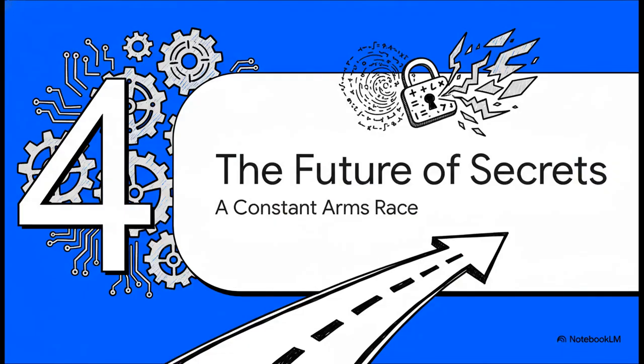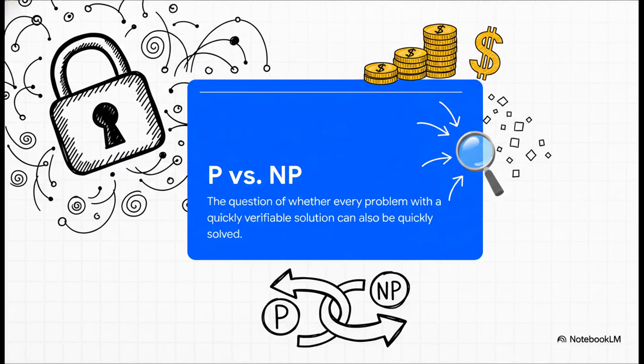So this system seems pretty perfect, right? Unbreakable. But the story doesn't end here. The security of our entire digital world, we're talking our banks, our messages, our very identities, it all rests on a single massive bet that our mathematical one-way street will always be a one-way street. This leads us to the million-dollar question, and I mean that literally. There's a prize for solving it. It's one of the biggest unsolved problems in math, called P versus NP.